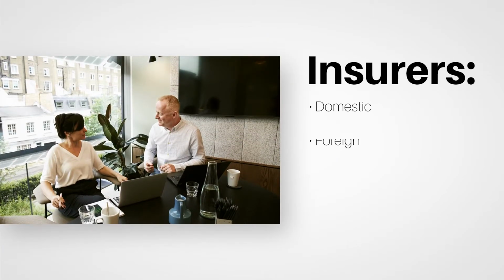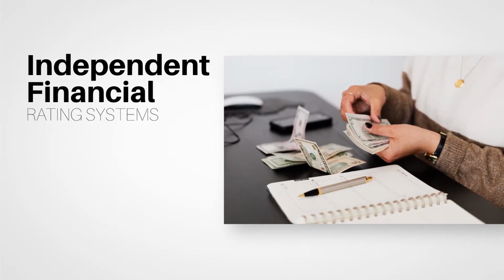We looked at different types of agents and carriers, such as independent, captive, and exclusive agents, who only sell for one insurance company. Private and government coverages were discussed, as well as admitted versus non-admitted insurers, and you learned that retail agencies are different from general agencies. The lesson then examined domestic, foreign, and alien insurers. We followed that with a look at independent financial rating systems and how they rate the strength of insurers.